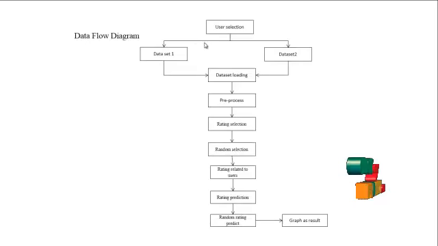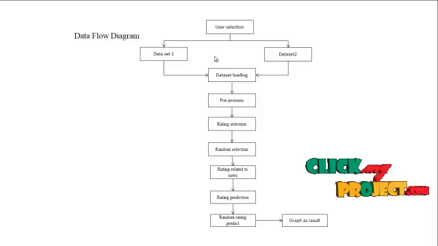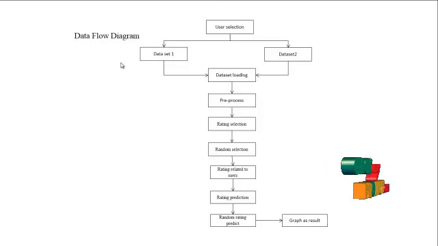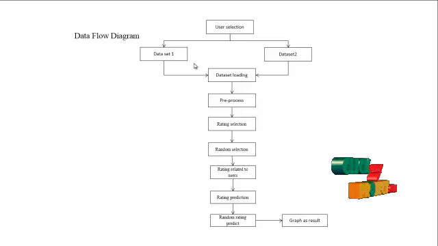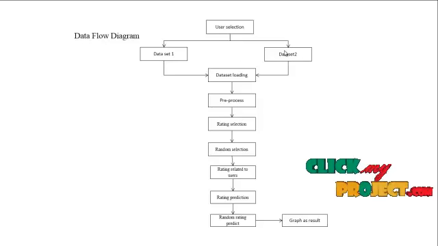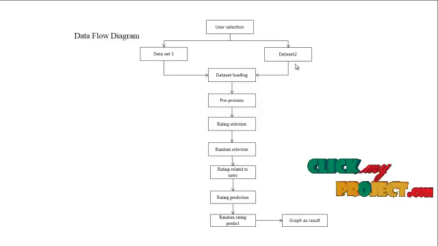A data flow diagram. In this data flow diagram, first we want to select the user selection. Related to the user selection, the two datasets should be loaded. The first dataset is the adult dataset. The adult dataset contains the user's values and certain attributes, and the ratings provided by the users. The second dataset relates to the adult dataset, containing app data related to the app.